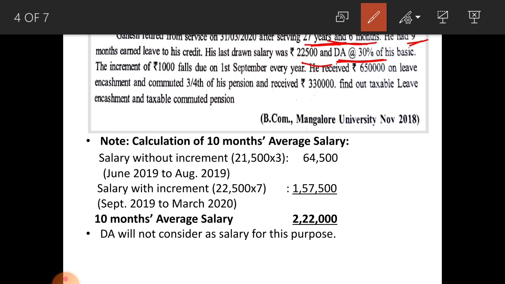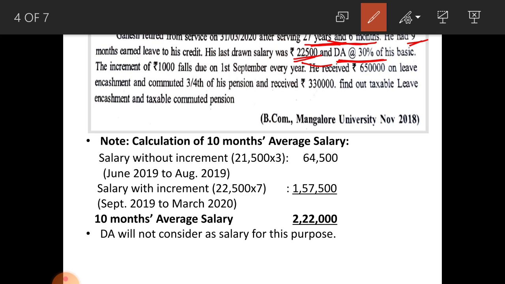The increment of 1000 rupees falls due on 1st September every year. Here it is his last drawn. He retired on 31st March 2020 and he got increment in the month of September. So from September to March there is increment. That means this 22,500 is inclusion of increment.